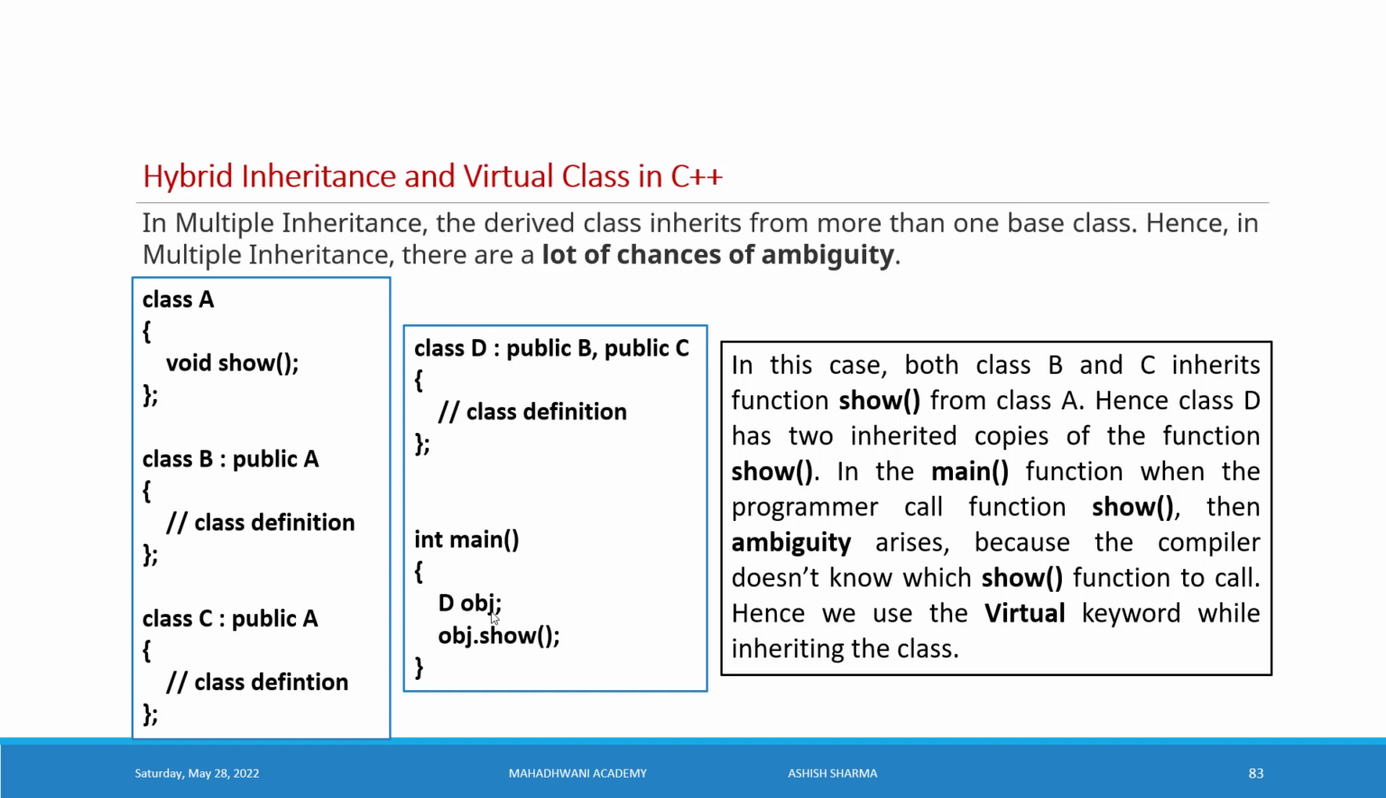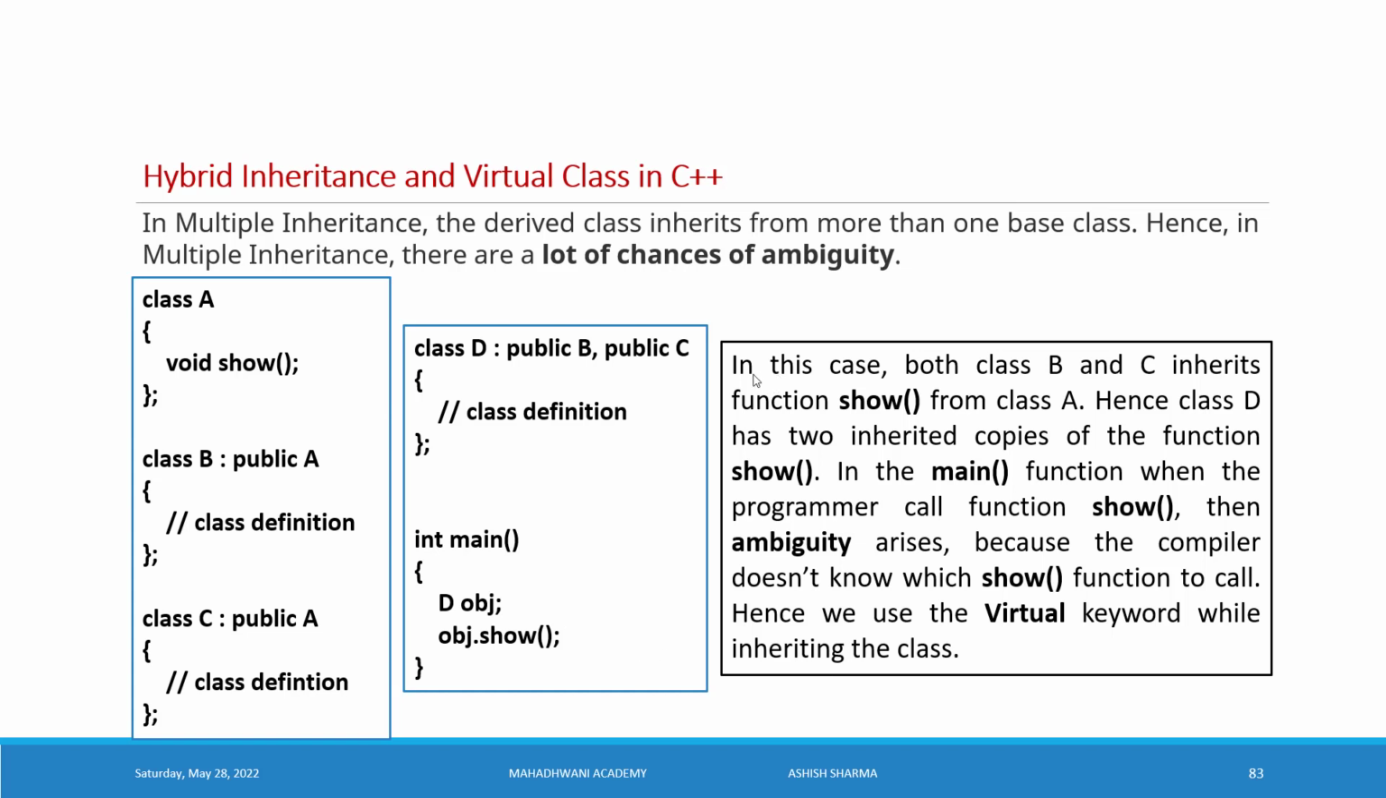D object, obj is the name of the object for the derived class, and this member will access the feature from the B, will access the feature from the C. C can access the feature from the A. B can access the feature from the A. So obj.show. Now which show method will be called here? This is the calling part of the program.